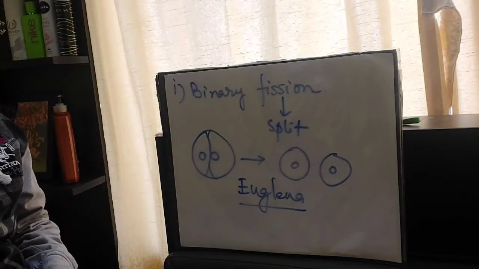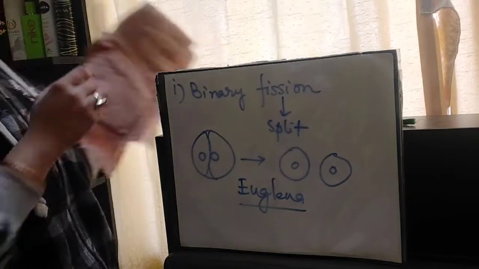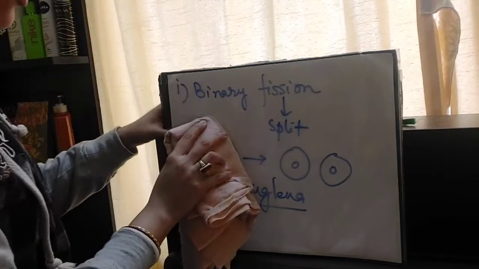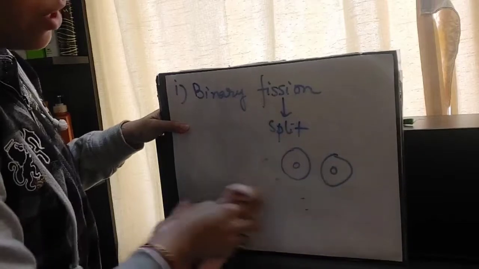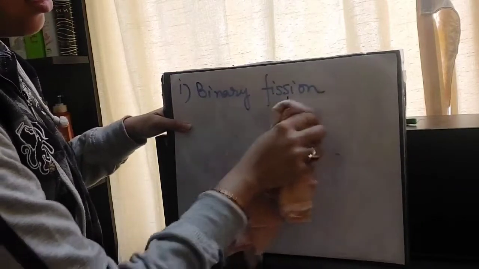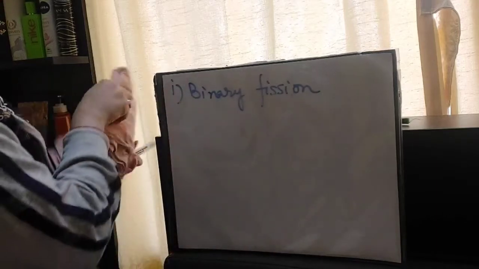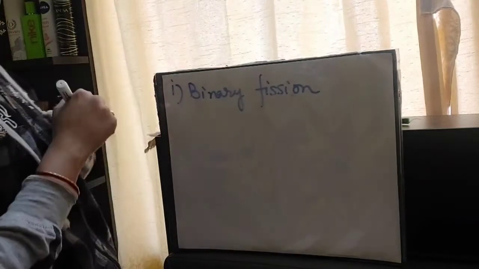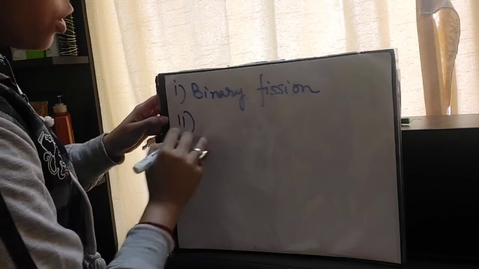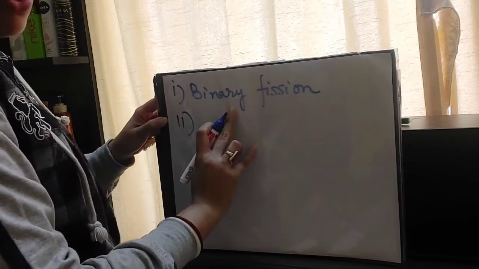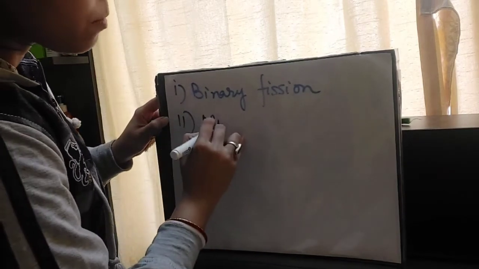Next, the next mode of asexual reproduction is multiple fission. After binary fission, which is about breaking down into two daughter cells, next comes multiple fission.